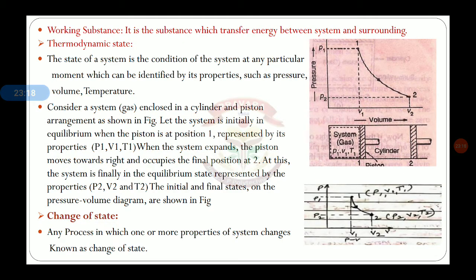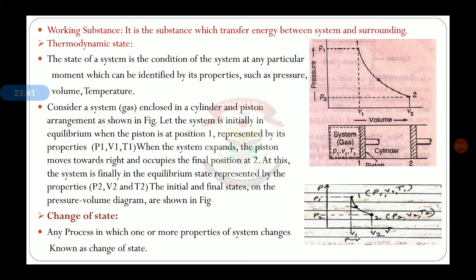Okay, now the next is change of state. Any process in which one or more properties of a system change is known as a change of state. We have already seen what is state. State means it is a condition of a system.